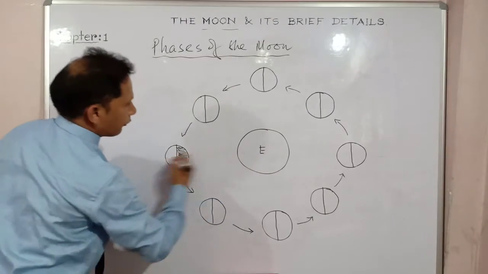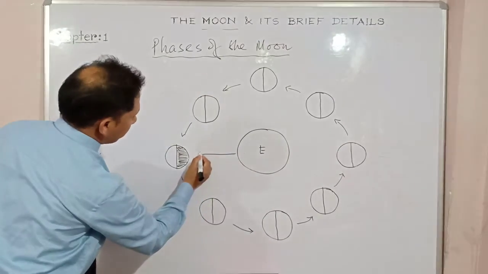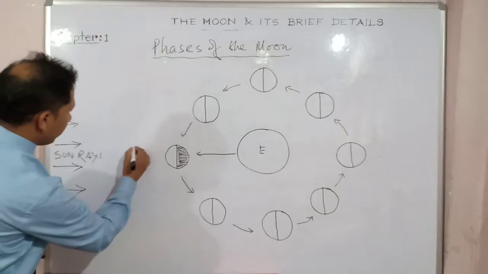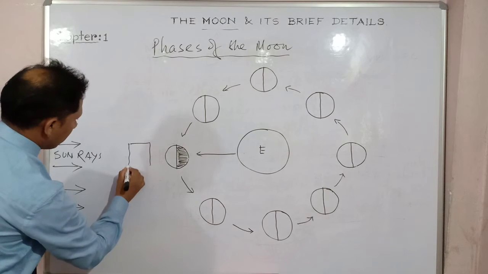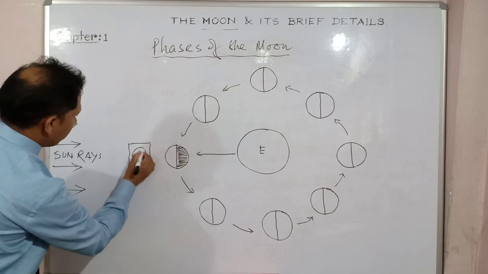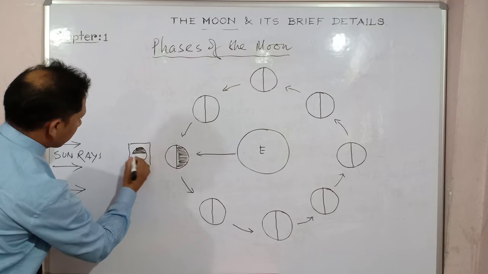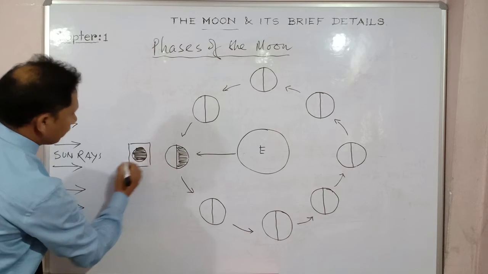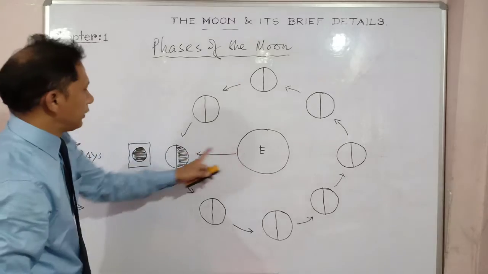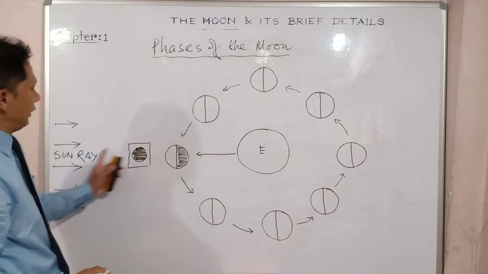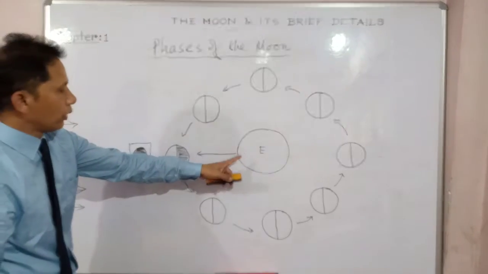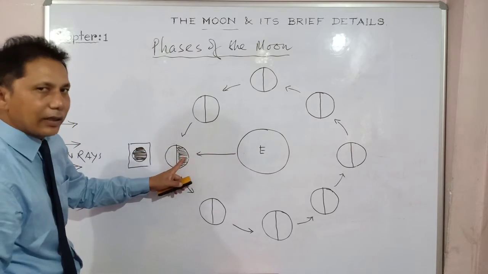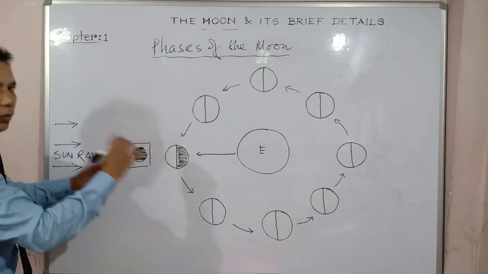So from Earth, what will we get to see over here? The complete darkness. From Earth, if you want to observe it, since this portion is blocking the view, you will see the darkness of the moon, the full circle, there is no moon at all.